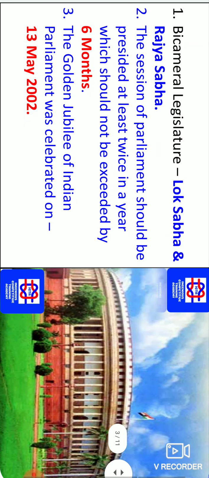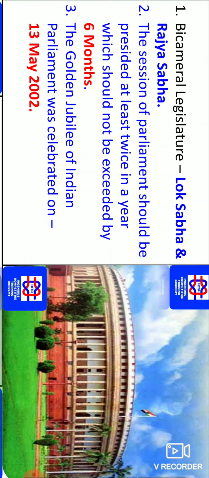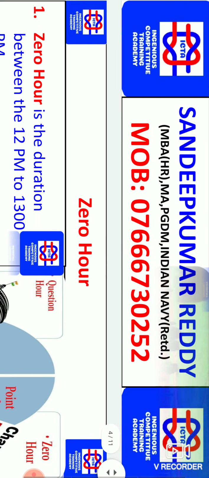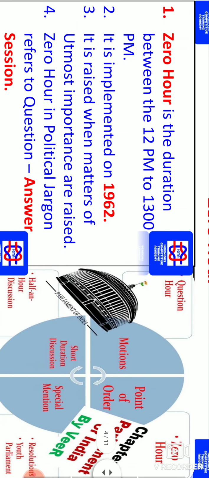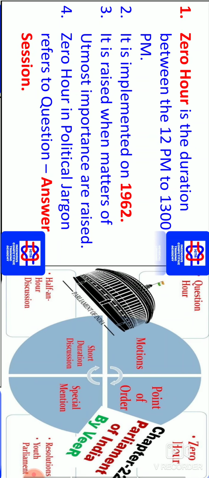The Golden Jubilee, we should know when exactly the Golden Jubilee celebrations were celebrated. They are after 50 years. So on 13 May 2002 it was celebrated. We should know what exactly the Zero Hour in the Parliament is. We should know what the Question Hour is, what Zero Hour is, and what half an hour discussions are. And what the point of order is. Everything is there in depth, so don't worry. Whatever questions are relevant and important for you have been given in this.